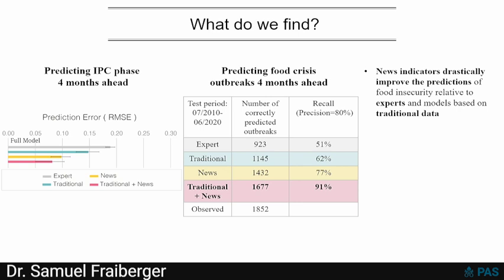So the takeaway here is really that this method of predicting food crises using news indicators can drastically improve the prediction of food insecurity relative to both experts and the current types of predictive models being used. And what we see is that it's not just a substitution, but it's really combining this new approach with existing data that gives the best performance.